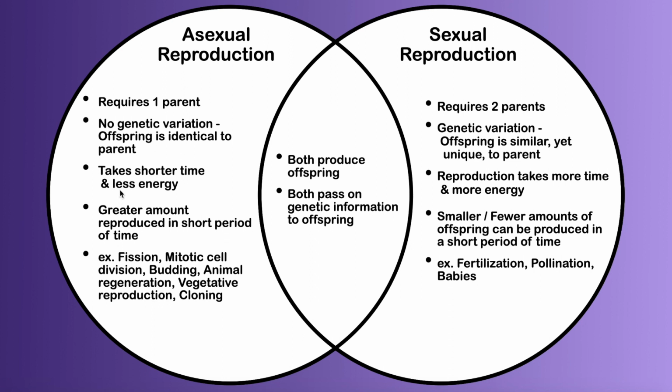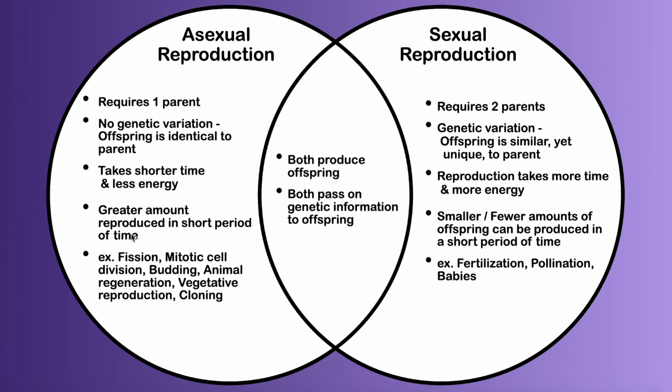Asexual reproduction takes a shorter amount of time and less energy, which is a big advantage if they want to reproduce quickly. Sexual reproduction takes more time and more energy. Remember, you have to wait through pregnancy before another pregnancy can occur. They have to find a mate. They have to spend this time. They have to take in more food for more energy. All of that is a time and energy disadvantage.